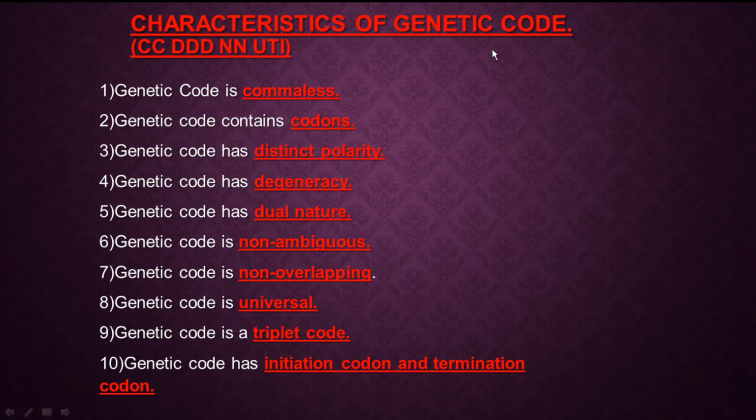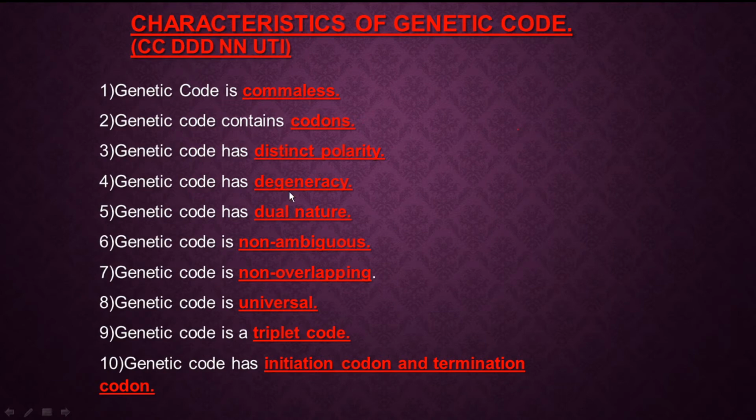Now we are going to study the characteristics of genetic code. Very important characteristics. 10 characteristics we have to study. How will you keep these characteristics in your mind? You will keep these keywords in your mind: CC, DDD, NN, UTI. C for commaless. Next C for codon, it contains codon. D for distinct polarity.